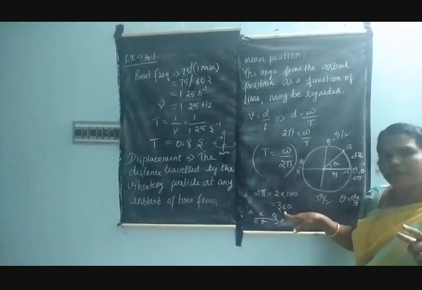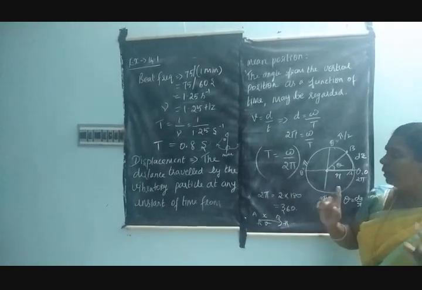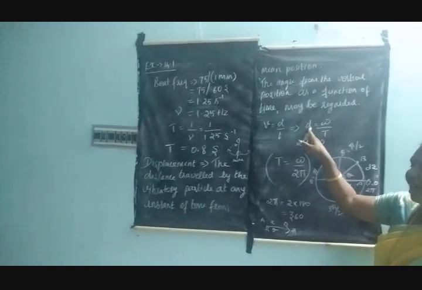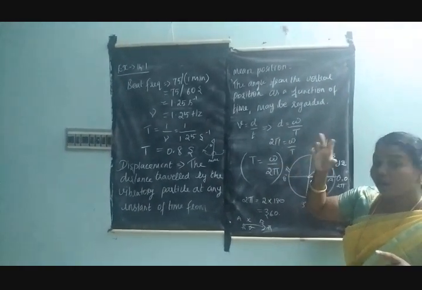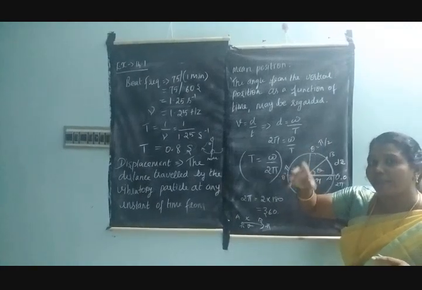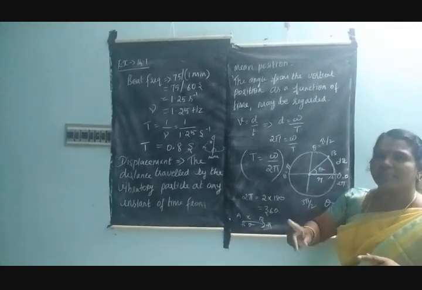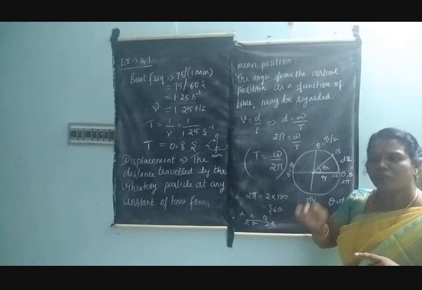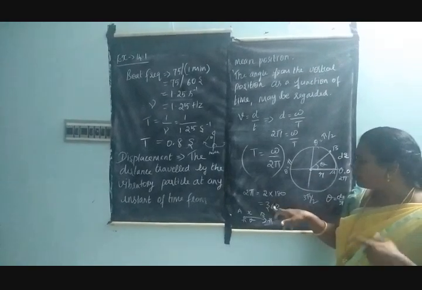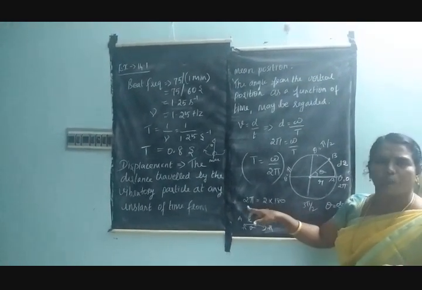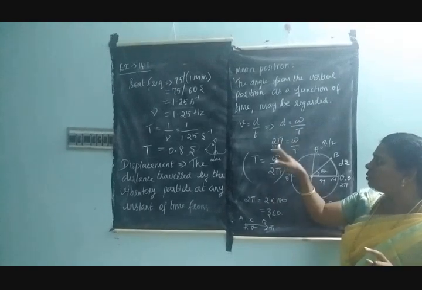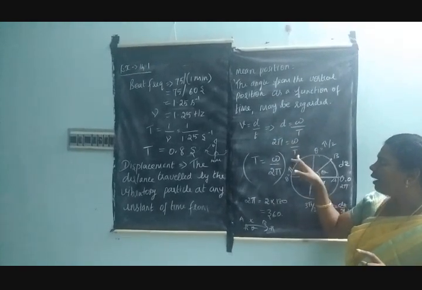Therefore, 2 into 180 degrees is equal to 360 degrees. Therefore, one complete rotation is a distance of 2 pi. In rotational motion, the distance can be taken as 2 pi, because one complete rotation requires 360 degrees, which can be written as 2 pi.